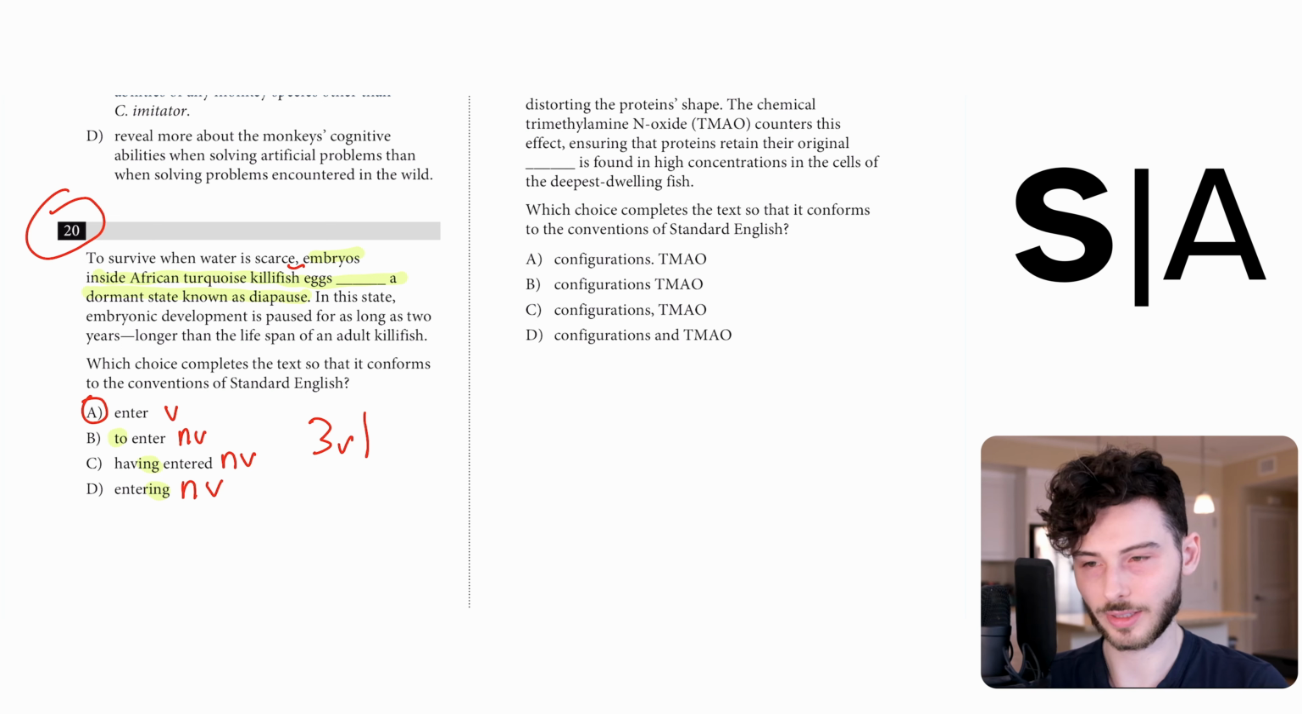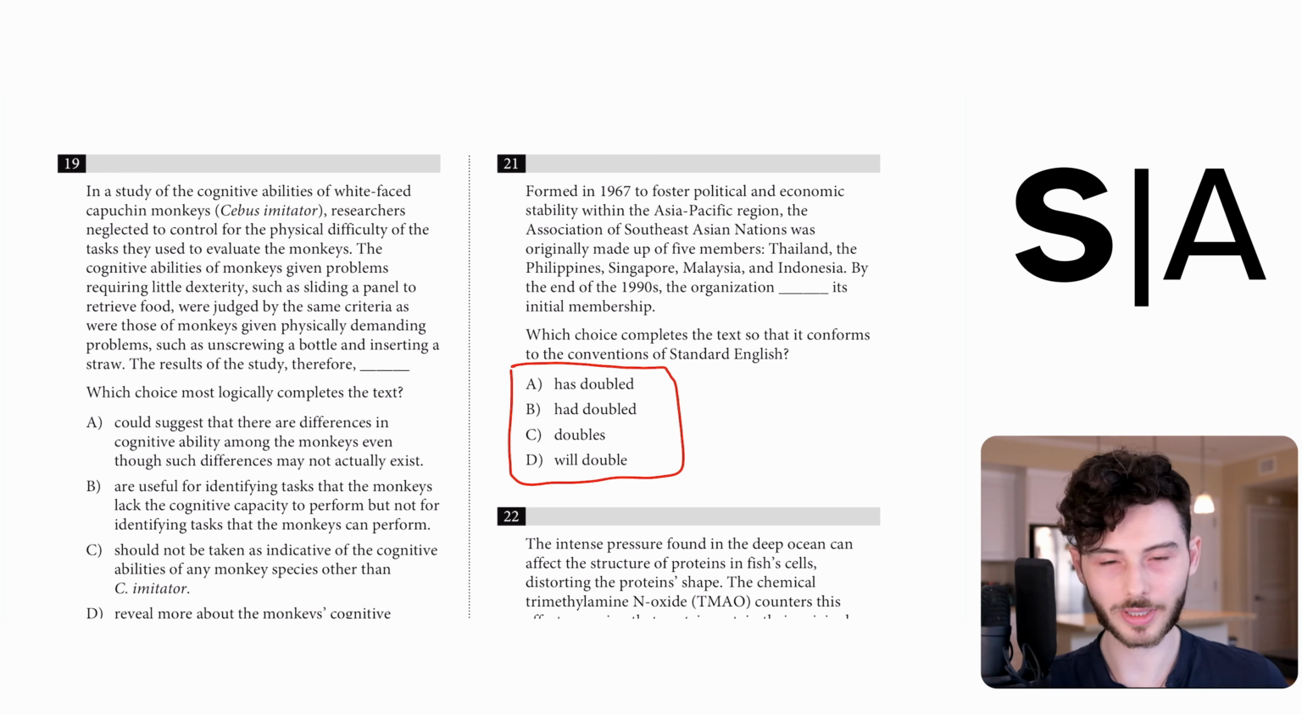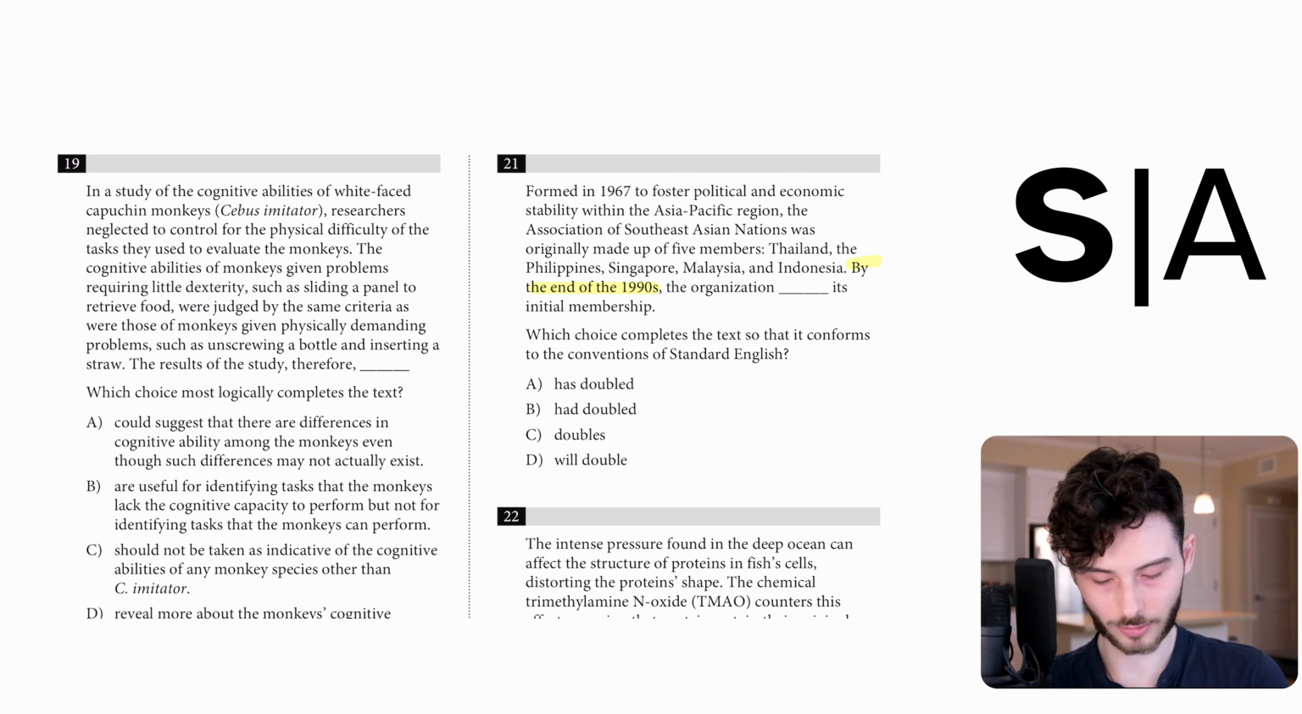Number 21. All of these are verbs, and there's tense differences. This makes me think that this might be a verb tense question, but it could potentially also be a subject-verb agreement question. But if you look in the passage, by the end of the 1990s, this indicates a specific time frame. So this is a tense question. We need past tense. Let's look at the tense. Remember, tense only comes from the first word. It does not come from the second word.